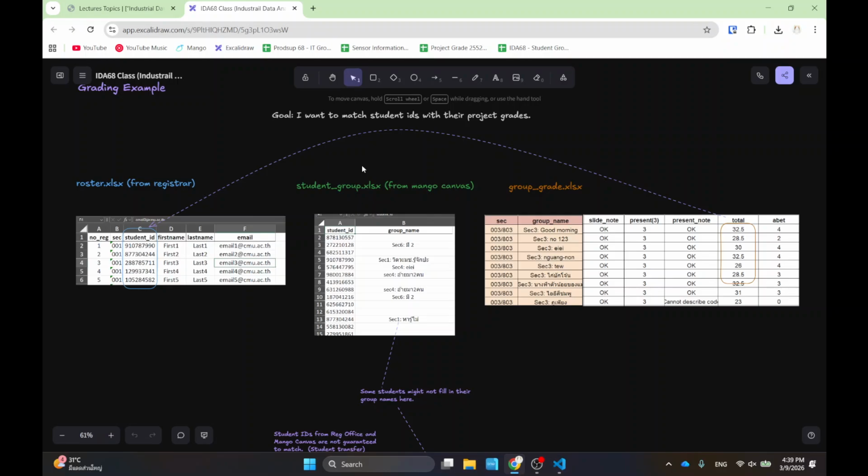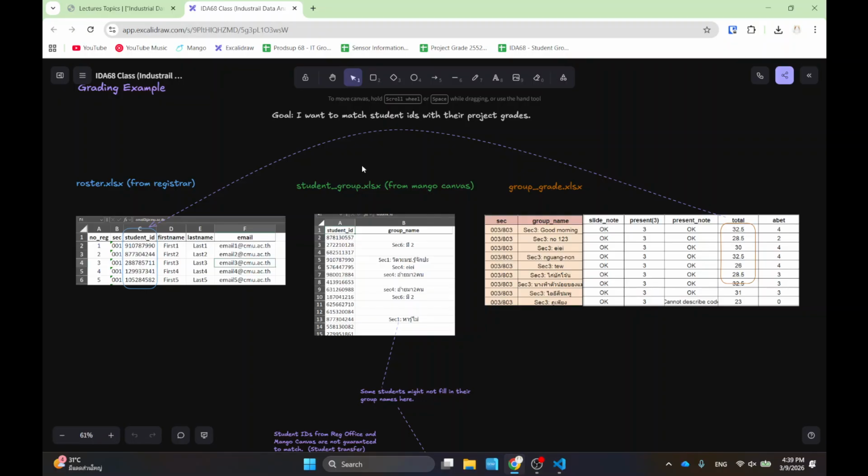You can imagine that I have access to student ID and their first name, last name, and so on. Again, this is the real data, but I changed the student ID to something jumbled so that you cannot relate it back to the real person. This one, I call the roster. The roster is the list of people.